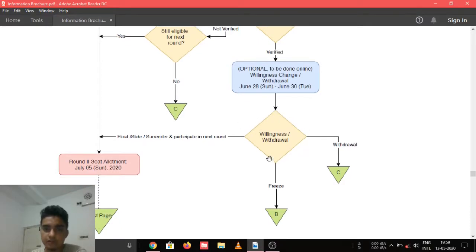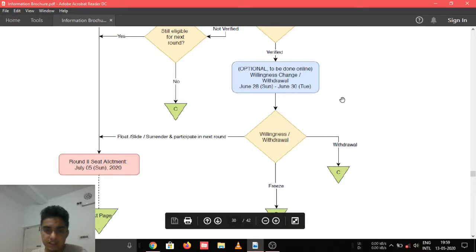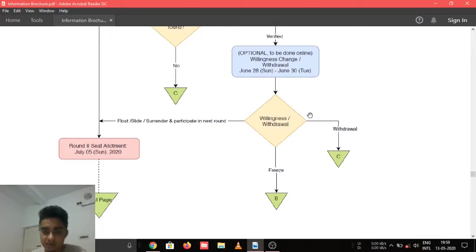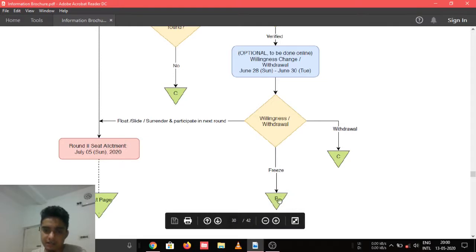And after mentioning your willingness, you can first freeze, that is, you are accepting this seat and taking admission in that institution in that specified branch. If you are happy with the choice, then you can go for it. You can freeze your choice and take admission. Keep this position also in mind, B. And the other willingnesses are float.